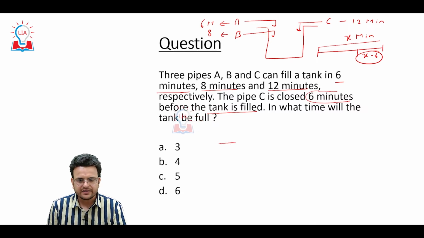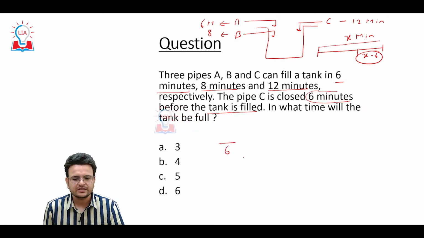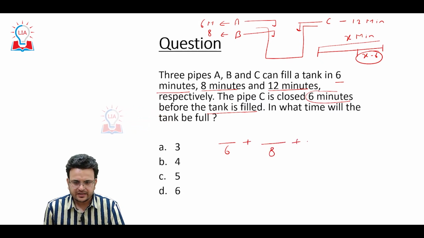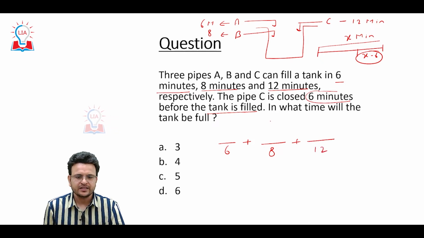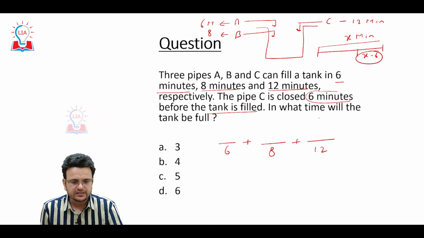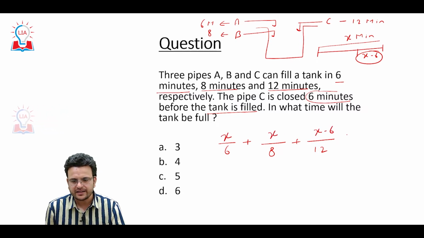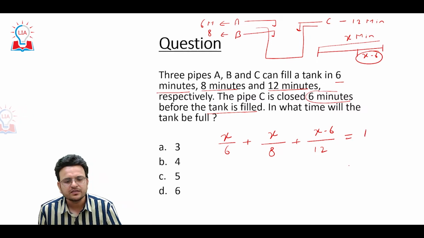So pipe A can fill the tank in 6 minutes, pipe B can fill the tank in 8 minutes, pipe C can fill the tank in 12 minutes. The pipe C is closed 6 minutes before the tank is filled. So A works X minutes, B works X minutes, C works X minus 6 minutes and the tank was filled.